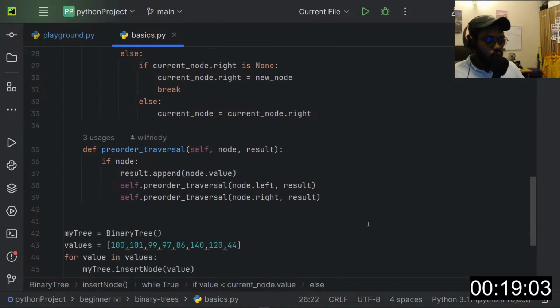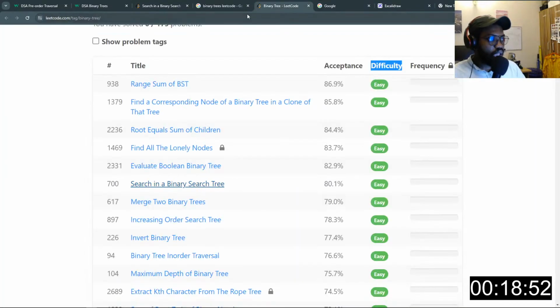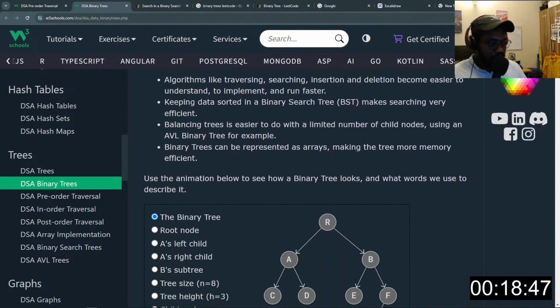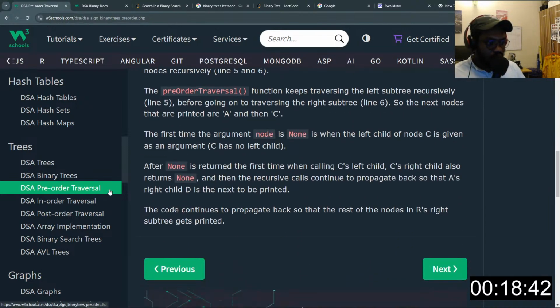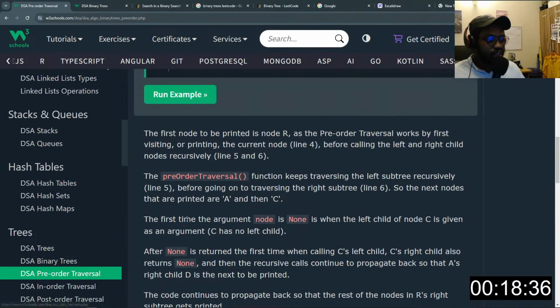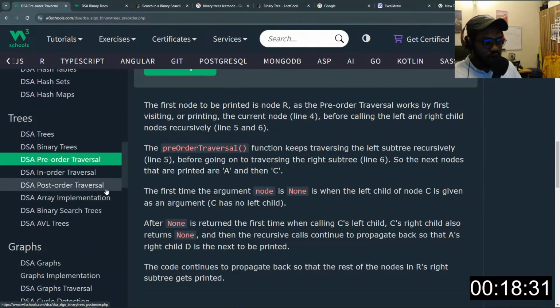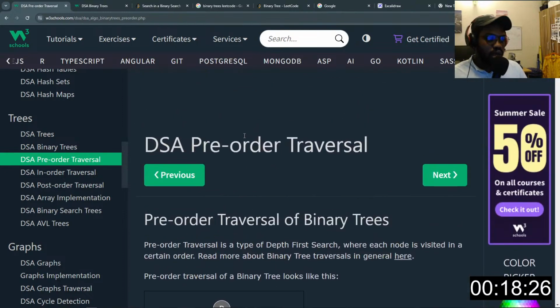So moving on, we are going to learn about traversing a tree. And I think I have some things prepared here. Traversing the tree. We have different ways through which we traverse a tree, right? So we have a pre-order traversal, in-order traversal, post-order traversal, and so on. So we are going to take a look at the pre-order traversal.